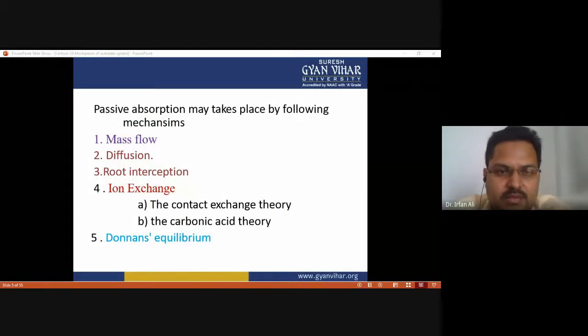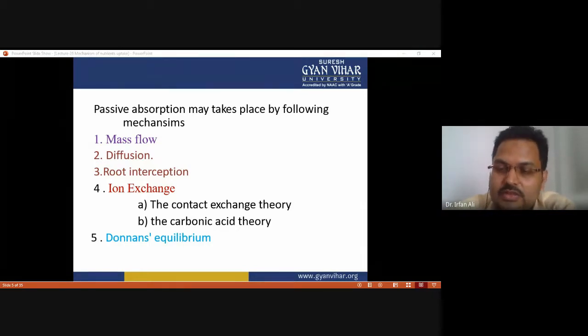Passive absorption may take place by the following mechanisms. In the case of plants, plants absorb various nutrients by the process of passive absorption. So how can we explain the passive transport involved in the uptake of nutrients? These are the various kinds of passive transport involved in the uptake of nutrients.